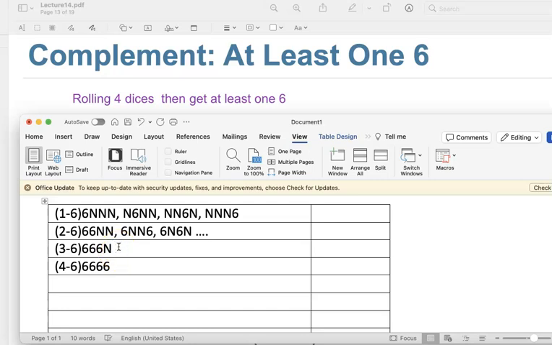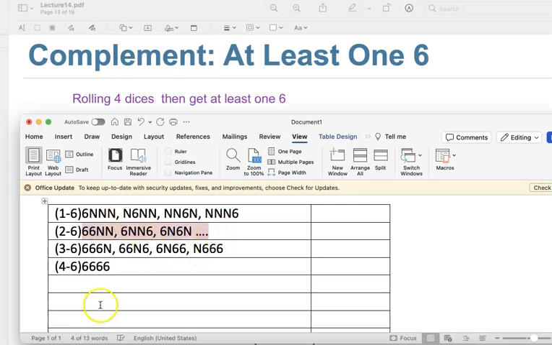Or it can be three 6s. Then this other number can be in different locations. Or you have all 4 being 6. So on the other hand, actually you need to fill in all the combinations. For here, if we just do the three 6s, that's the combination because you just have your other number in a different place. Okay, so then like this. But this one we didn't finish.